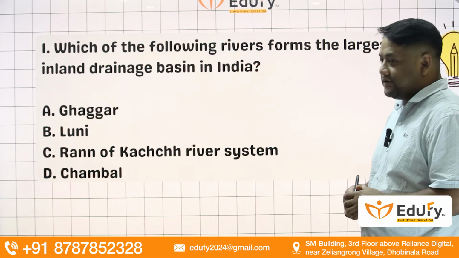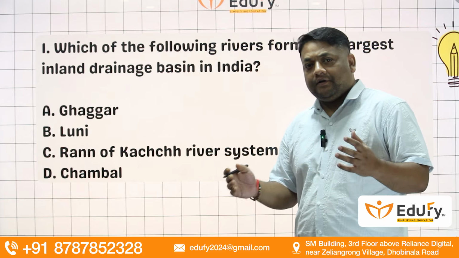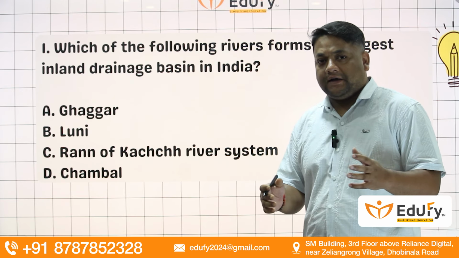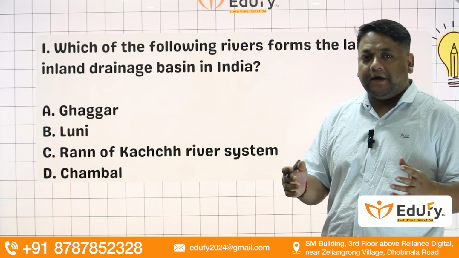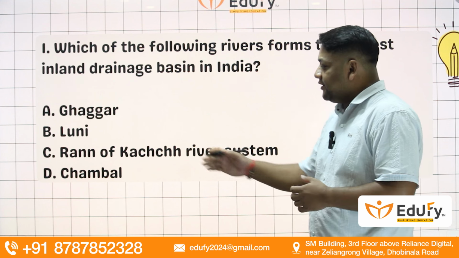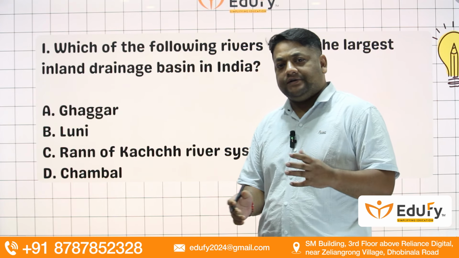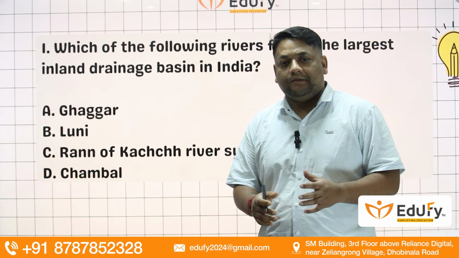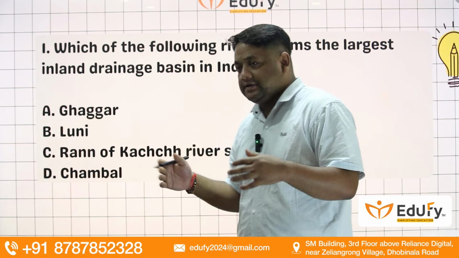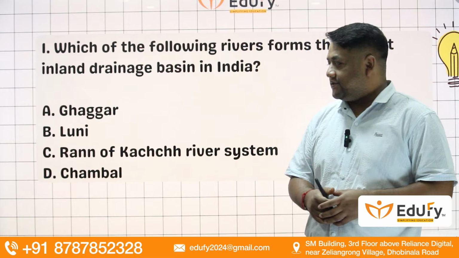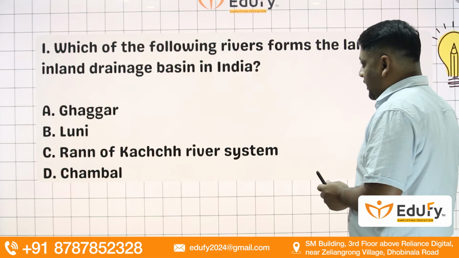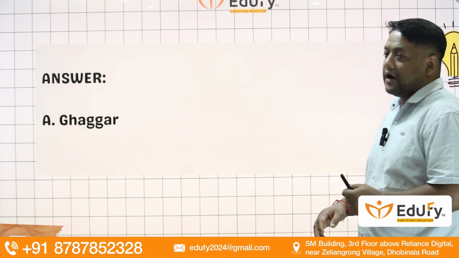Ran of Kutch river system doesn't have a very high drainage system pattern, because a few rivers like Sabarmati and Mahi travel very close to the border of Ran of Kutch. So we cannot consider that. And last is Chambal. Chambal is found basically on the border of Rajasthan and Madhya Pradesh, which is joining the Yamuna river from its south, so it also doesn't have too big a drainage system itself. So the final answer is Ghaggar. Ghaggar has the inland drainage basin. Okay, so Ghaggar is the right answer.